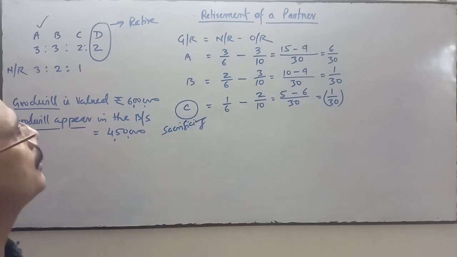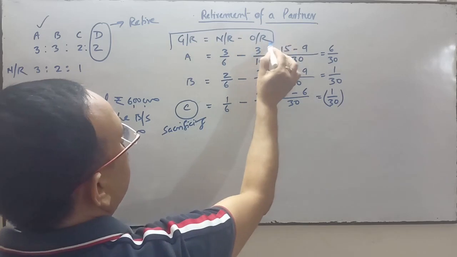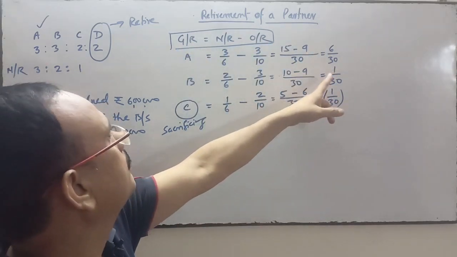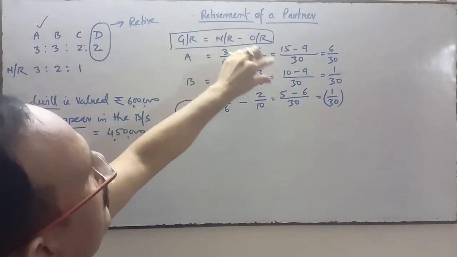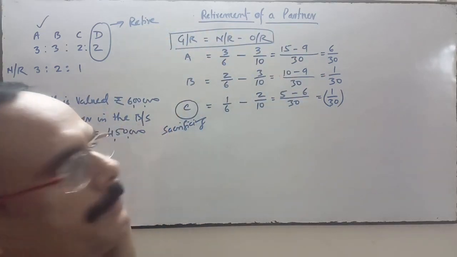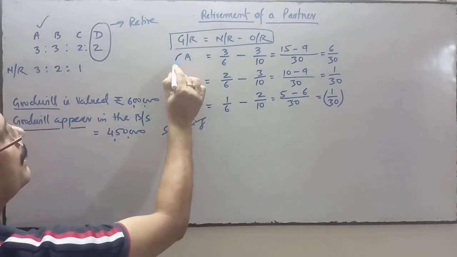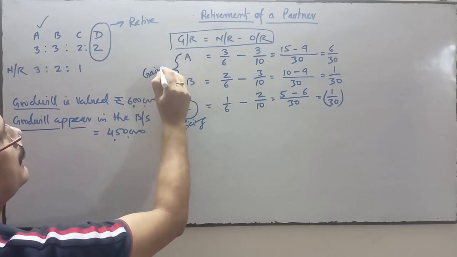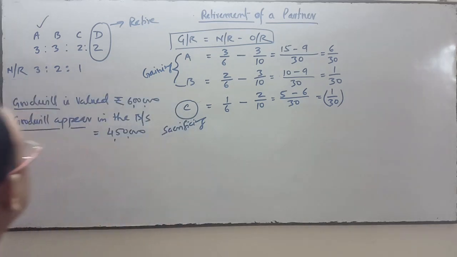Why? Because I have put the formula of gaining ratio. If the result comes in positive, meaning new exceeds the old, then it is a gain. But if the old exceeds the new, then it's a sacrifice. So here C sacrificed, but these two partners are gaining. Now come to the first treatment.